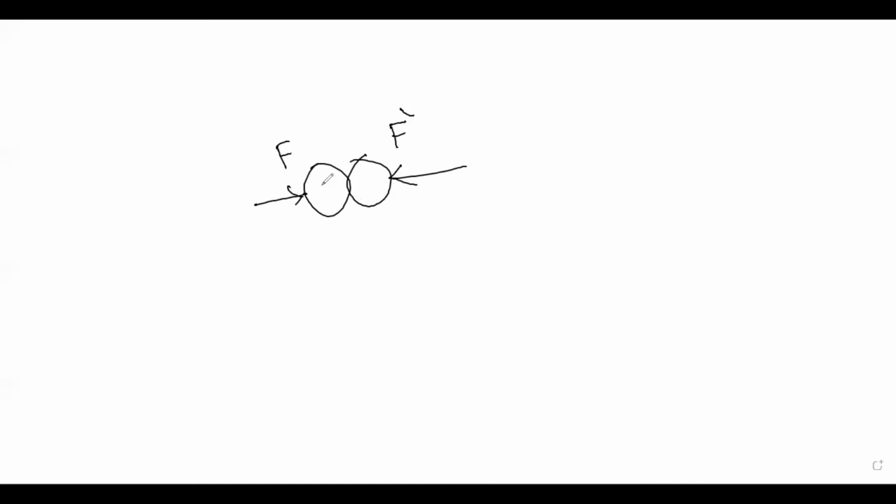At this instant, they exert a force on each other, and these are the action and reaction forces, so F is equal to F prime. This means that whenever an object exerts a force on another object, the other object also exerts the same force, but opposite in direction, on the first one. This is the simple third law of motion.